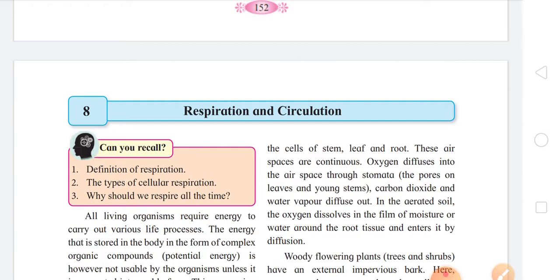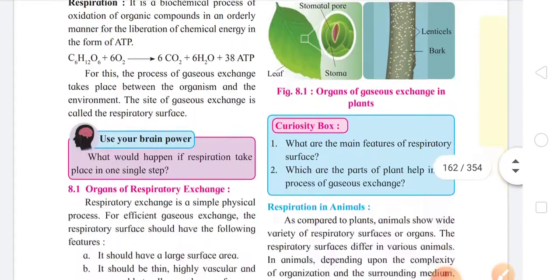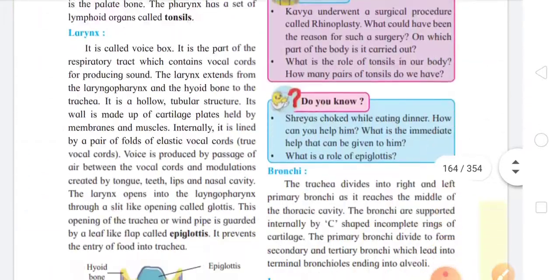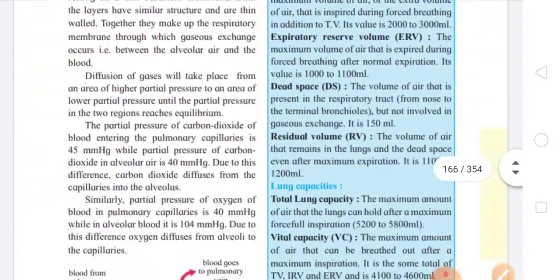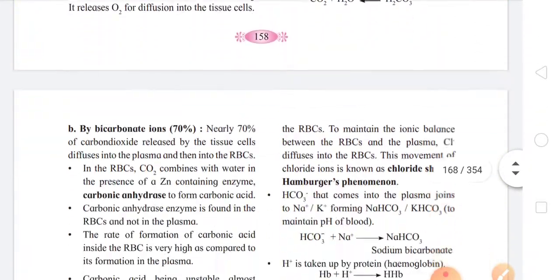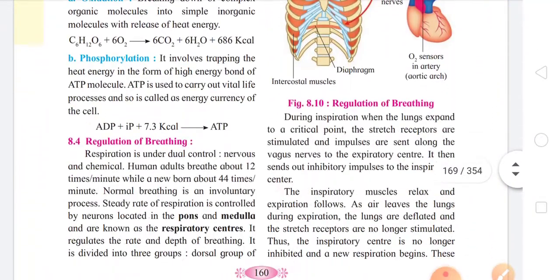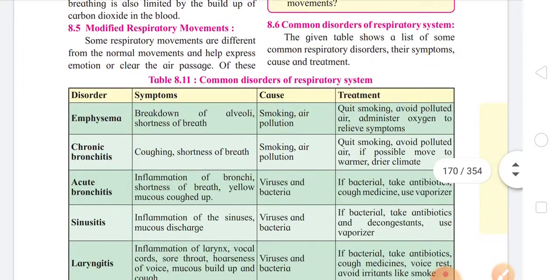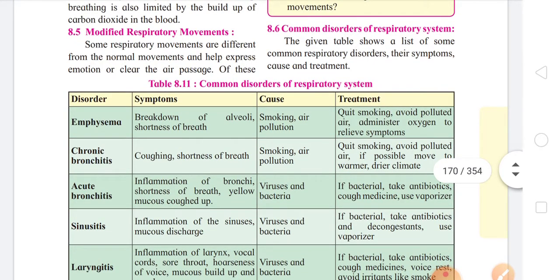So now students, please come to page number 161. Now in this page, you can see there is a subtopic 8.5, modified respiratory movement.